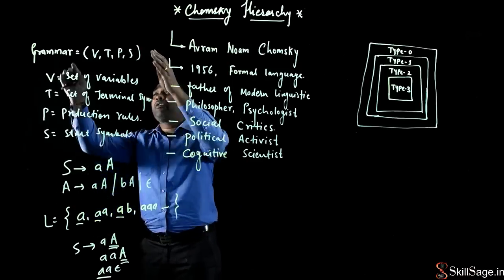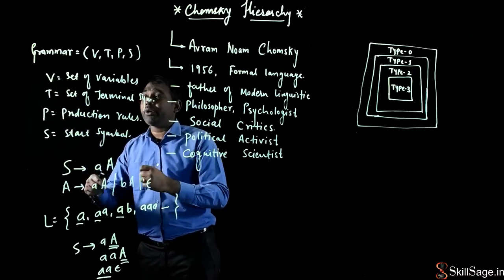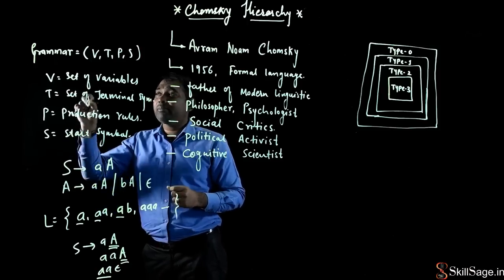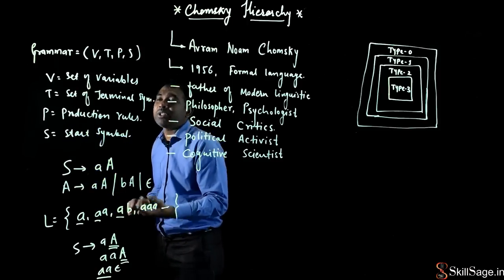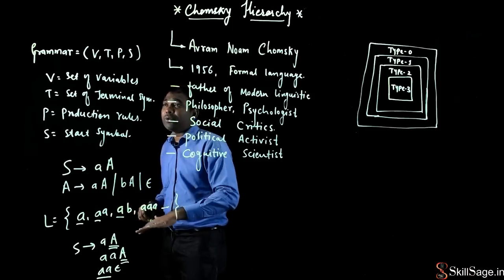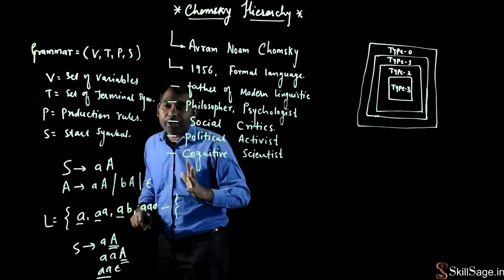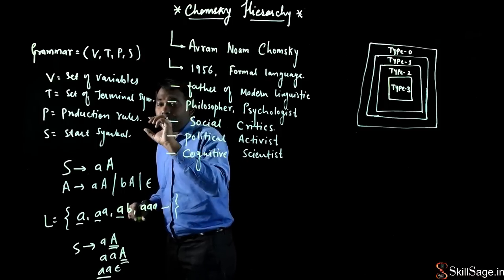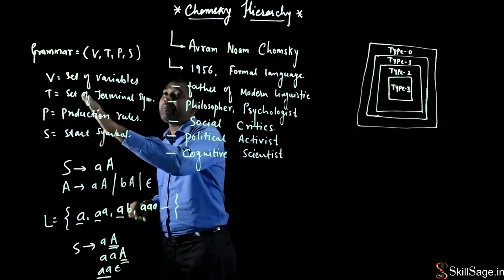So for this particular grammar, if I want to show what my terminal symbols are, what my variables are, what my production rules are, and what my start symbol is: I have already told you that the symbols denoted in caps are my variables.